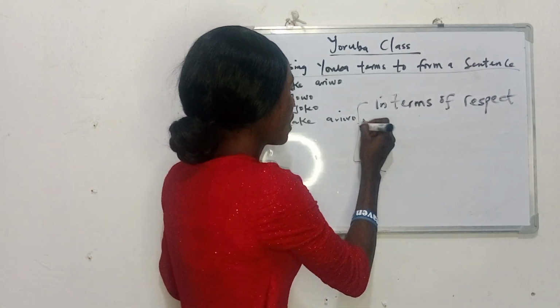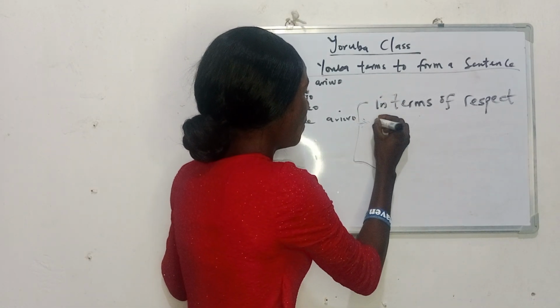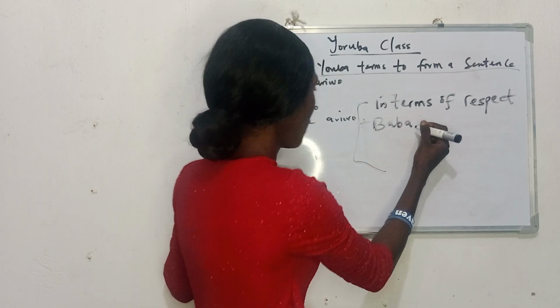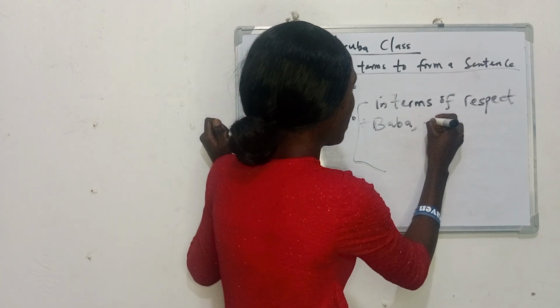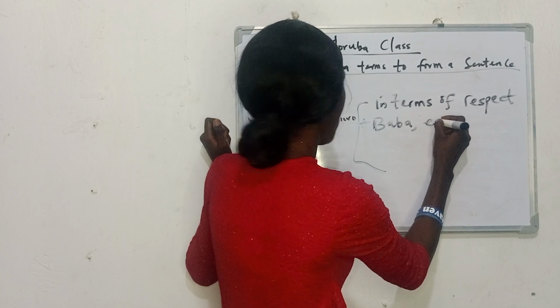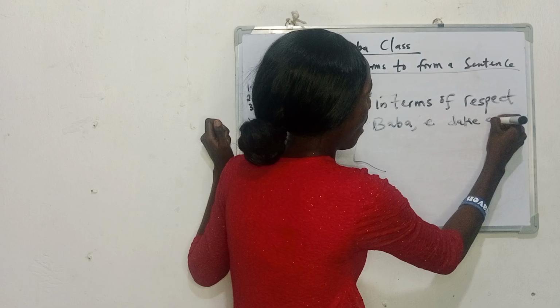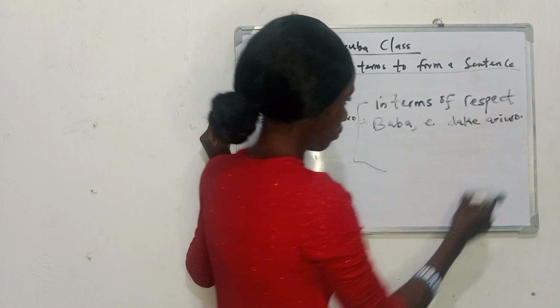Now we can actually say baba, ẹ dákẹ́ ariwo.